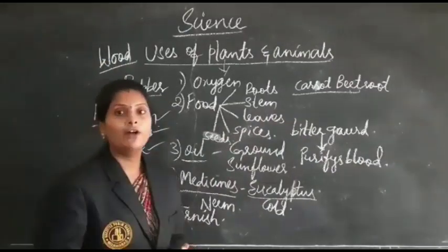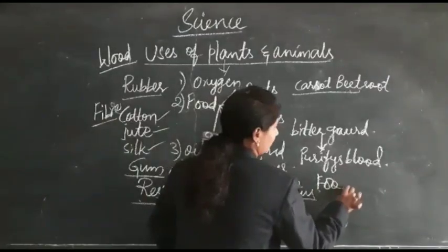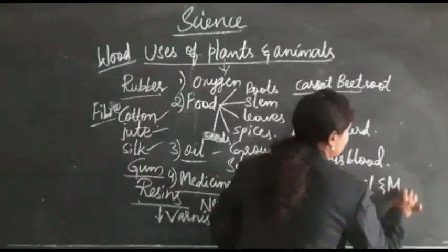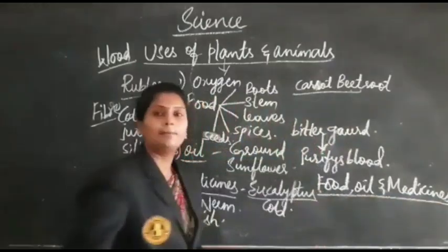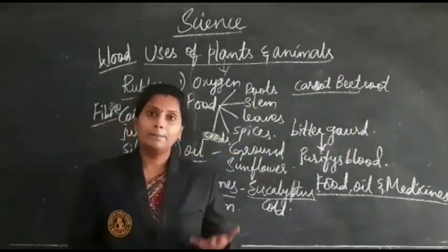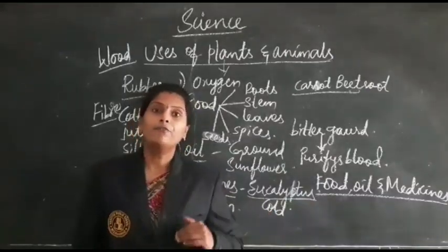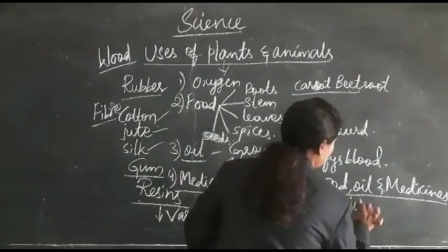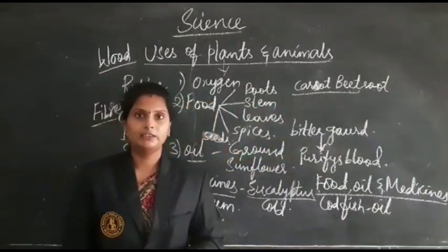Next is uses of animals. First one: food, oil and medicines from the animals. Food like milk, meat, eggs, etc. And oil also, like codfish oil. It's a kind of fish. From this, oil is extracted, which has a very good medicinal value.